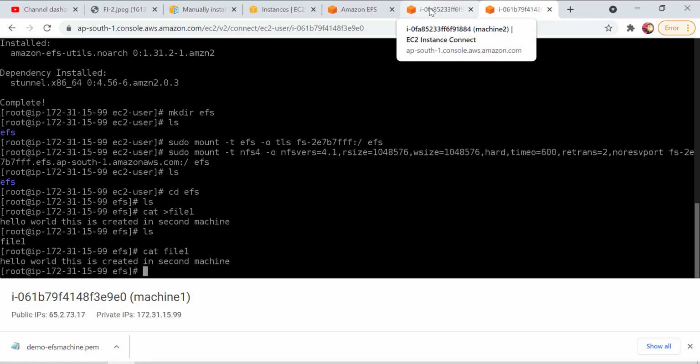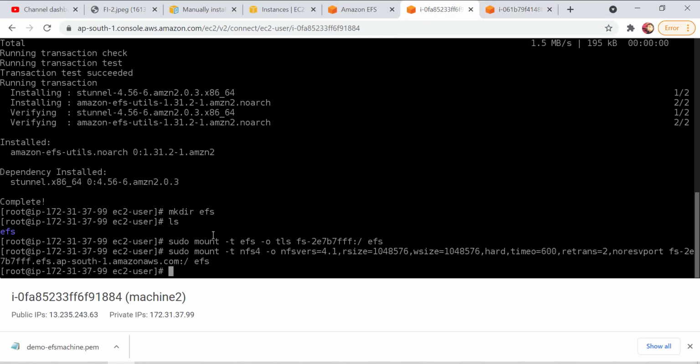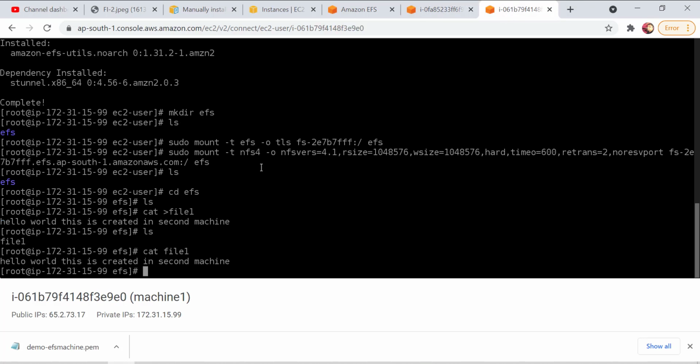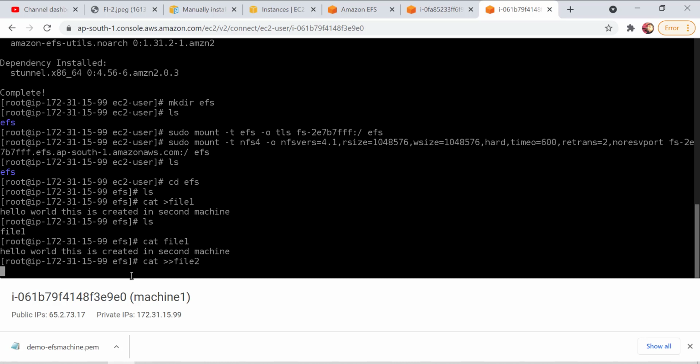I will move to the first machine here. Okay, so this was actually created in the first machine. Let me append something here. If I want to change the content, I will use the vi command. I won't be doing a deep dive into Linux for now. So, hello world, sorry, this was first machine.